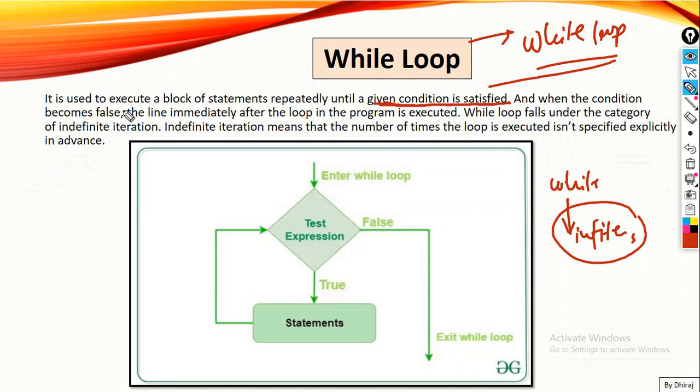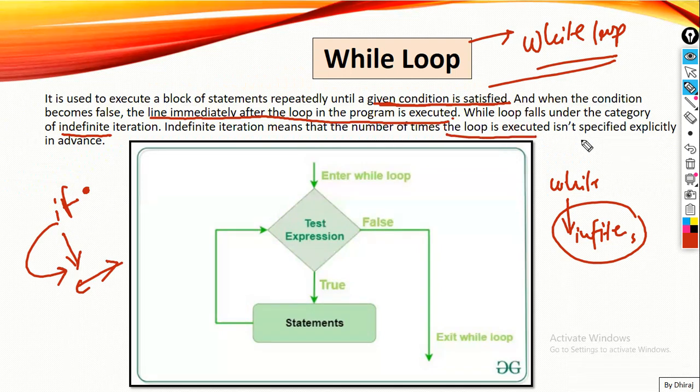When the condition becomes false, the line immediately after the loop in the program will get executed. Obviously, in the if statement also we saw, if the condition gets false, the line below the if gets executed. Same for while as well. While loops fall under the category of indefinite iteration, which means that the number of times the loop executes isn't specified explicitly in advance.